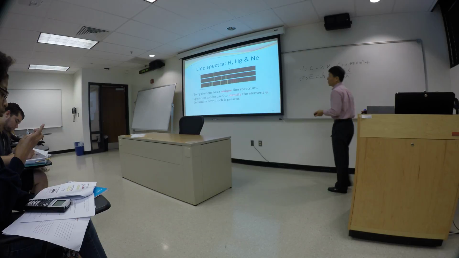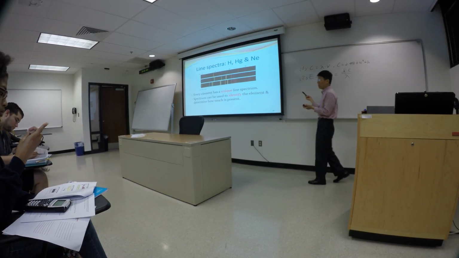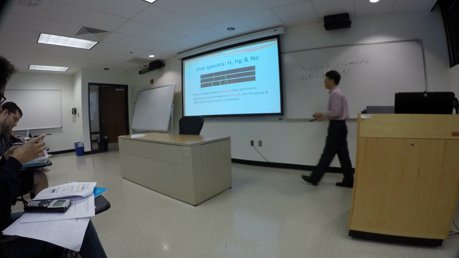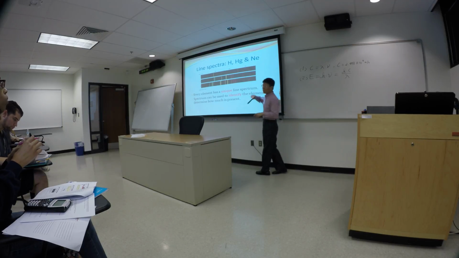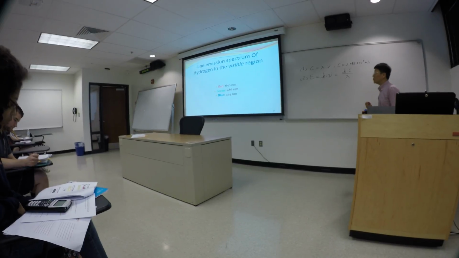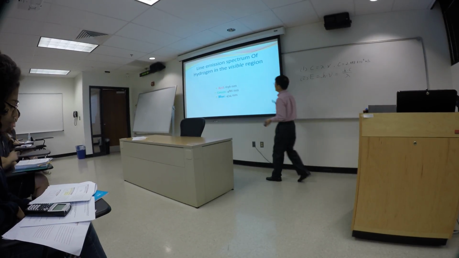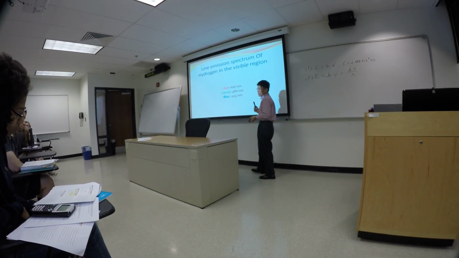Line emission spectrum is one of the methods that we can use to identify what's in there, who's giving out this kind of emission. So if you have hydrogen in that radiation, you will be able to see this kind of pattern, the line emission spectrum. So this is something that we can use to identify an element. For the line emission spectrum in the visible region for the hydrogen atom, we have red, green, and blue.